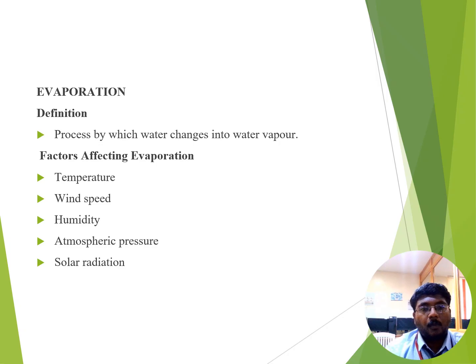Next we see about evaporation. Evaporation is a process where liquid water absorbs heat and transforms into an invisible gas such as water vapor. It acts as a primary force in the natural water cycle, moving moisture from the earth's surface back into the atmosphere to form clouds and precipitation. The factors affecting evaporation are temperature, wind speed, humidity, atmospheric pressure, and solar radiation.